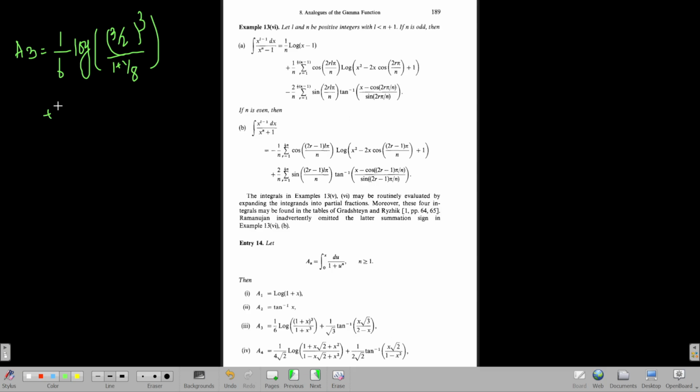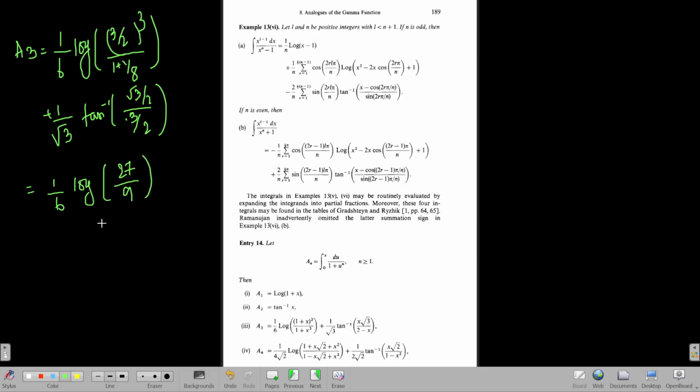and then plus 1 by root 3, and then you have tan inverse root 3 by 2 in the numerator, and 2 minus half, which is, sorry, 2 plus half is 5 by 2 anyway. So this would give us 3 by 2 whole cube. So 1 by 6 logarithm, if you multiply by 8 up and down, I think you get 27 by 9, and here you get 1 by root 3 tan inverse.